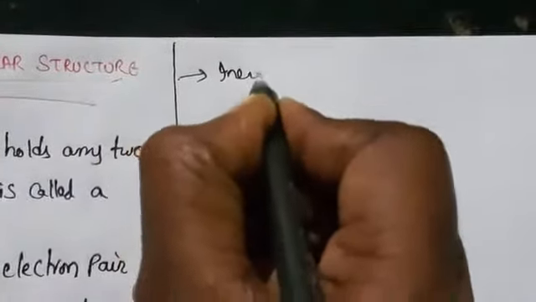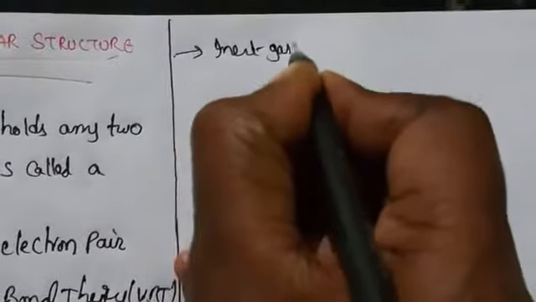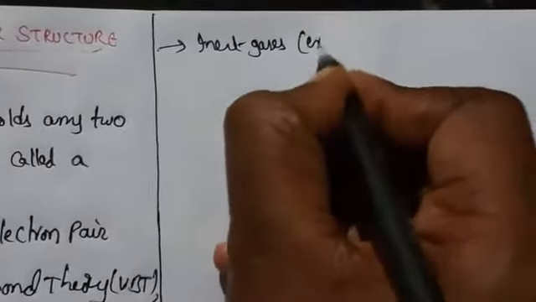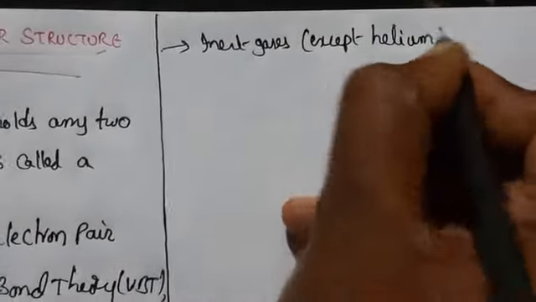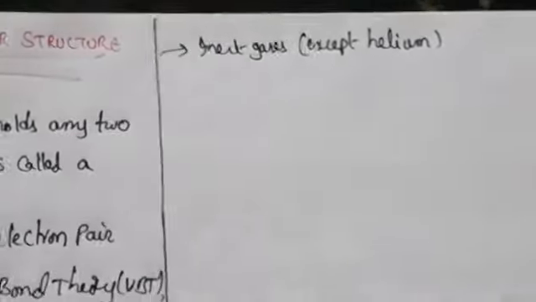So inert gases. What are inert gases here? Inert gases, except helium. Why? Because helium has atomic number 2, and the electronic configuration is only 1s2.